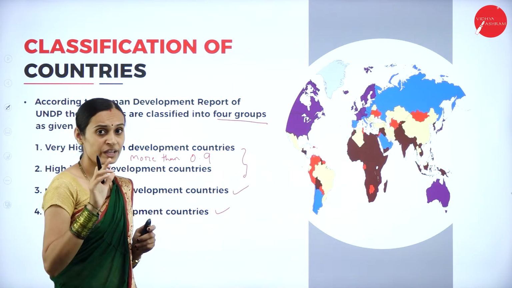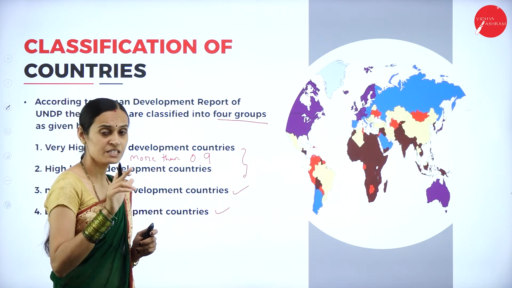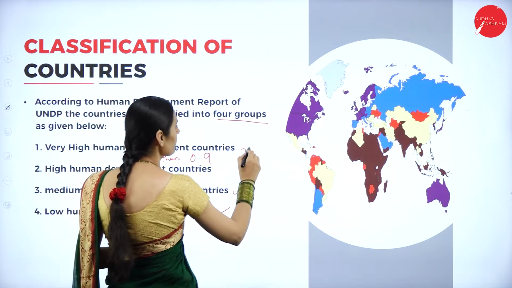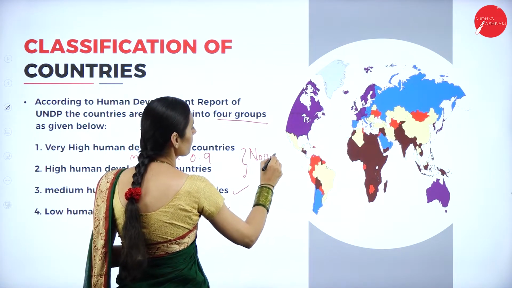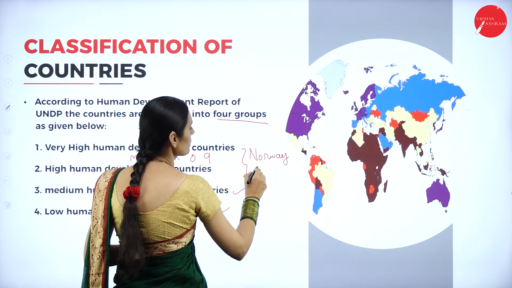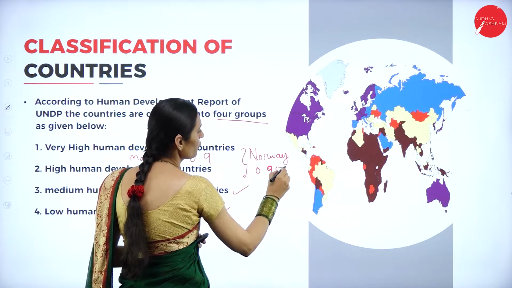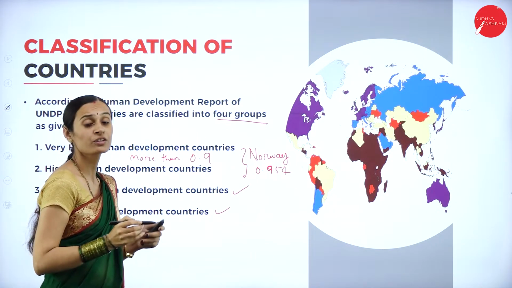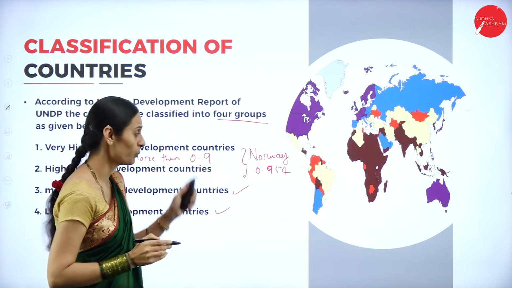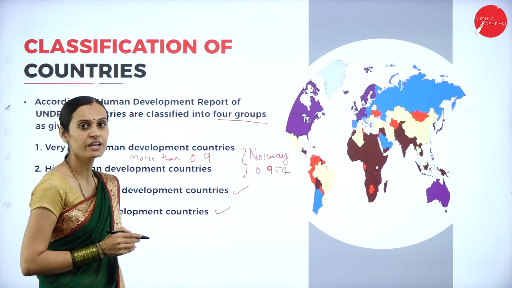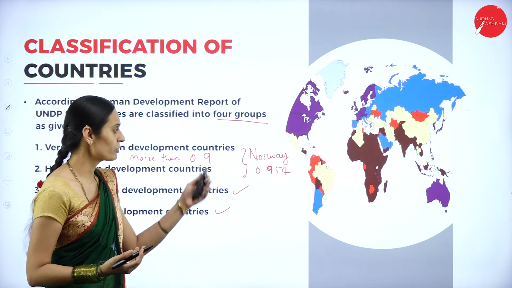In the list of very high human development countries, the first place goes to Norway, with a 0.954 HDI value, more than 0.9. First place goes to Norway, second Switzerland, then Ireland.